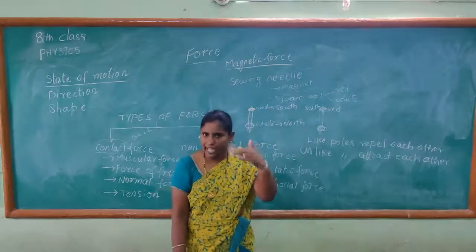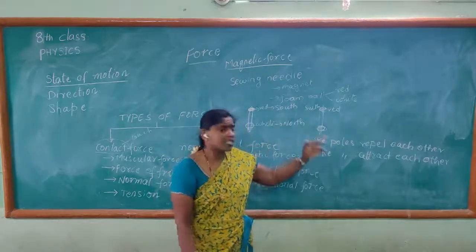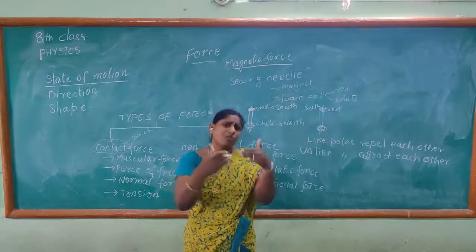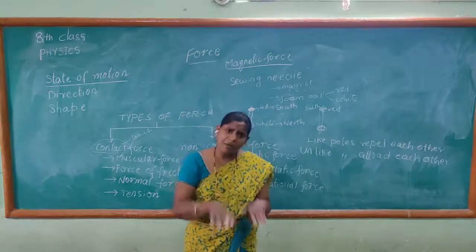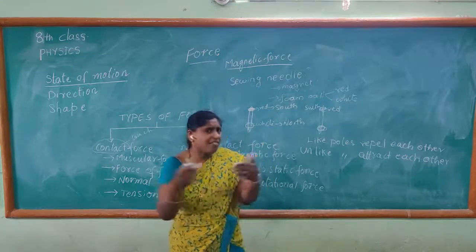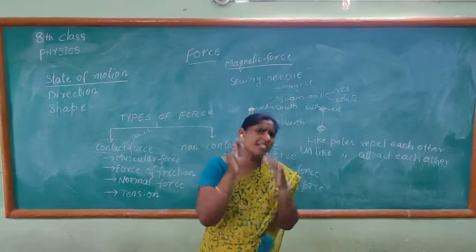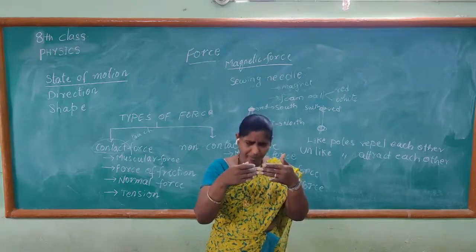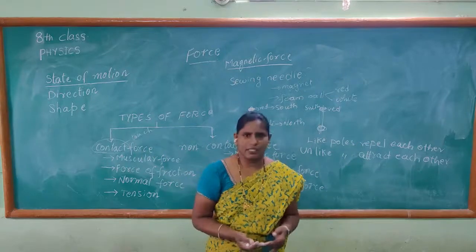South to south are like poles. South means both of them are south. If both of them are south, or if both of them are north, they are called like poles. Like poles never attract. Like poles repel each other. They will move far away from each other.